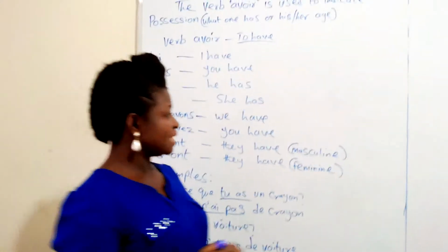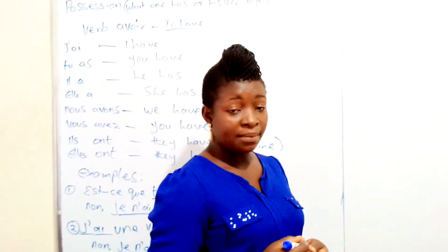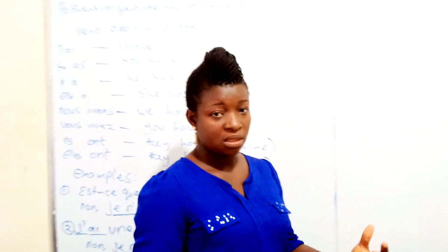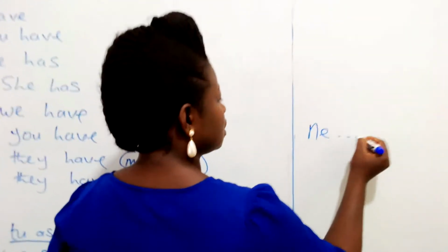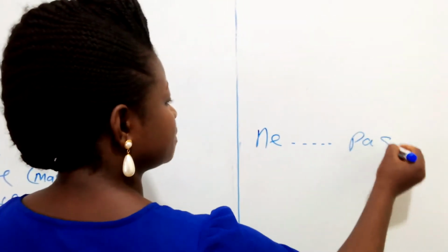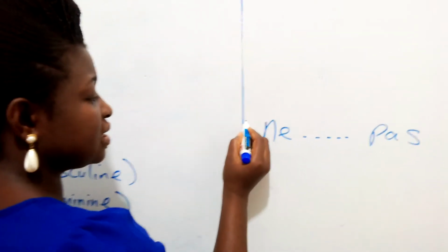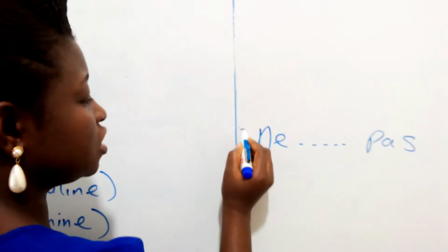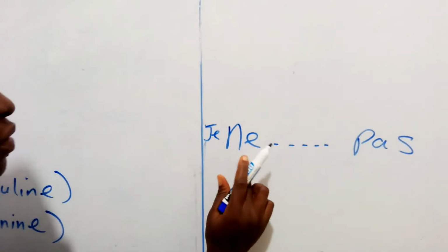Like I said the other time, I'm going to say it again. To do negation in French, you have ne and pas. So the pronoun is going to be on this side. For example, the first one, je.